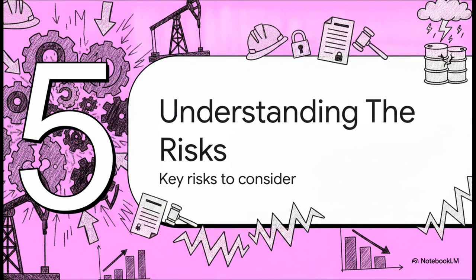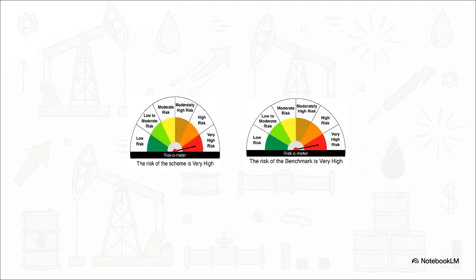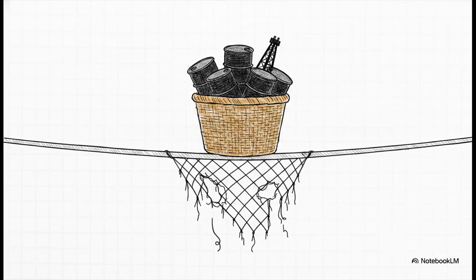Okay, finally, let's look at Section 5, Understanding the Risks. And this brilliantly illustrates the reality of the situation, drawn directly from the source material. The official riskometers show that both the underlying Nifty Oil and Gas benchmark and consequently the scheme itself carry a very high risk rating. The AMC wants to make it abundantly crystal clear that this is not a conservative wealth preservation vehicle. The primary driver of that very high risk rating, that would be concentration risk.